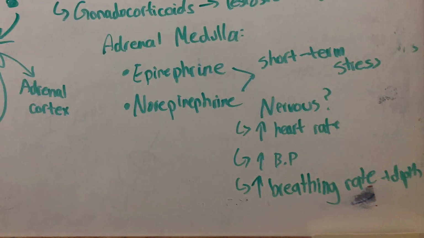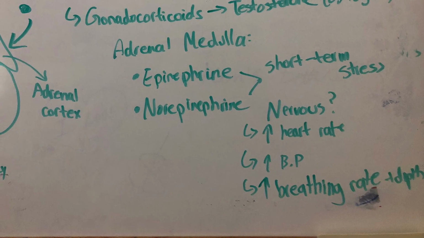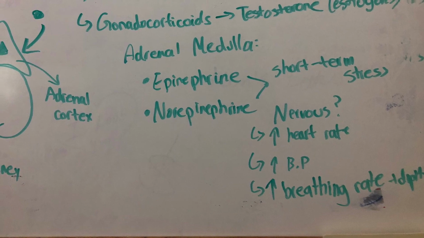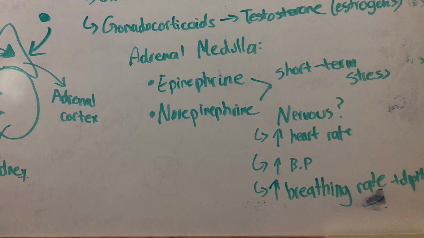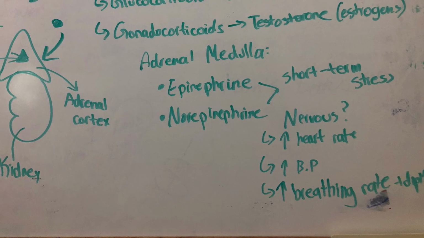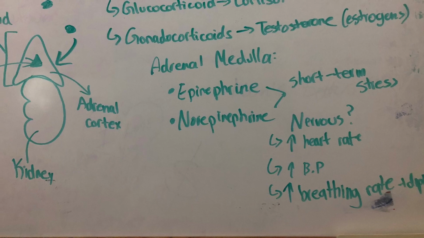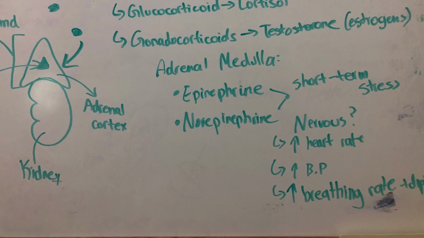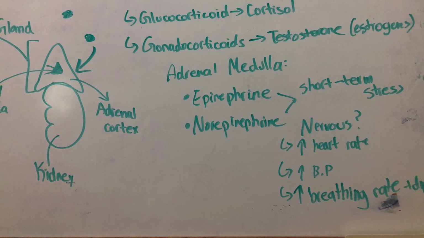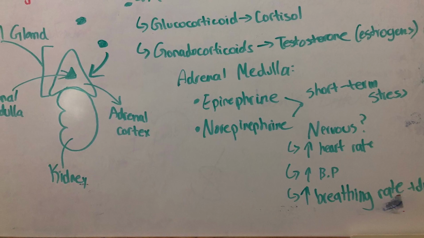So now we'll talk about hormones epinephrine and norepinephrine, which are released in the adrenal medulla of the adrenal glands. So they're released due to short-term stress. So for example, you have a final exam in 2 minutes and your heart is going to be racing, your breathing depth and rate is going to increase. You're going to have more glucose in your blood to fuel the brain, and that means there's going to be less in the gut and the skin because you don't need it there. You're kind of more in alarm phase right now.